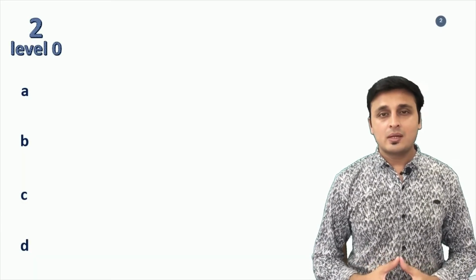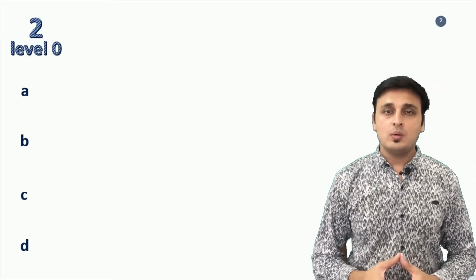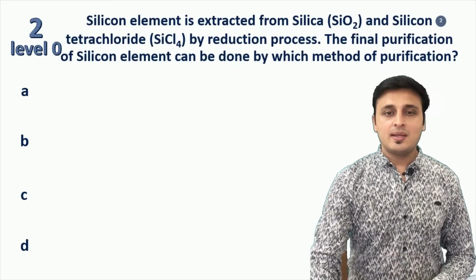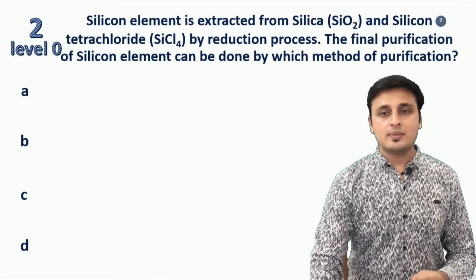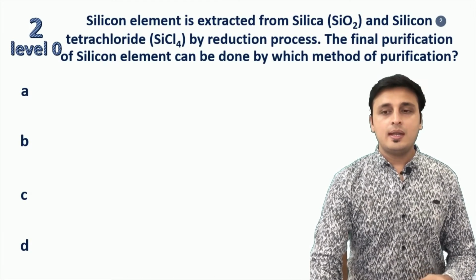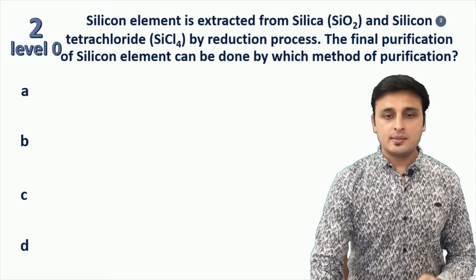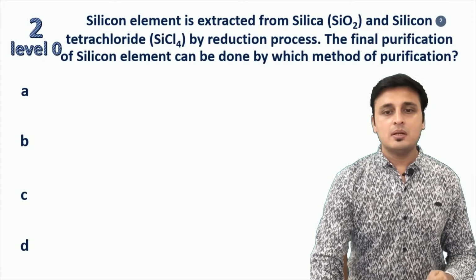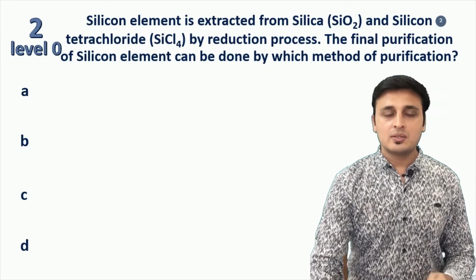Now presenting the second question of the show. Question 2, level 0. Silicon is extracted from silica SiO2 and silicon tetrachloride SiCl4 by a reduction process. The final purification of silicon can be done by which method of purification?